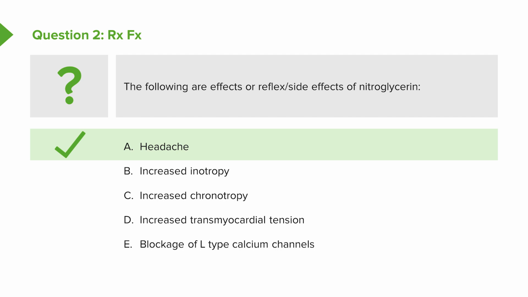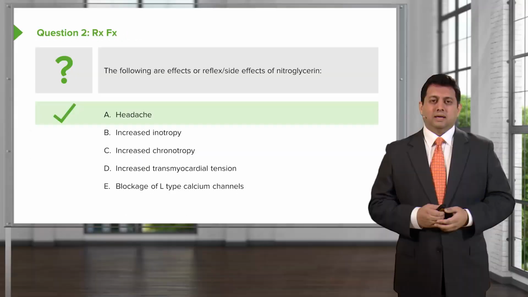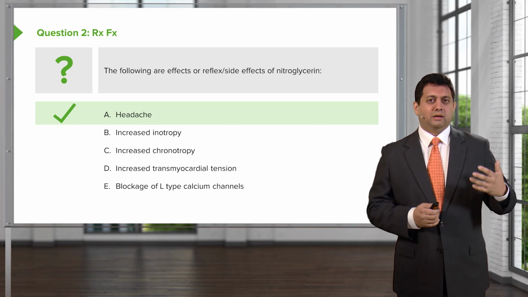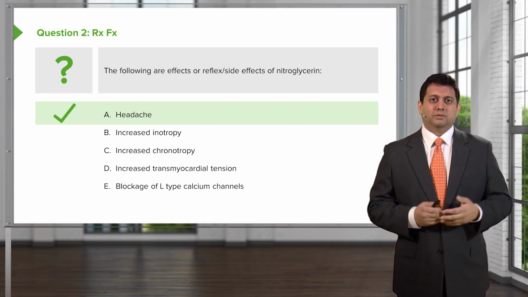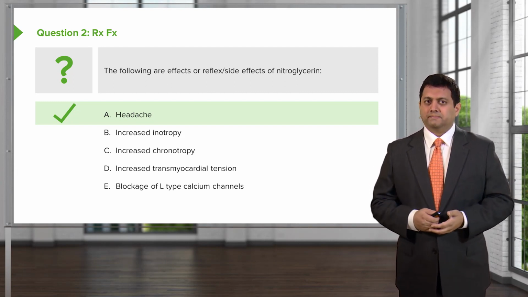Increased inotropy is wrong. Nitroglycerin does not increase the strength of contraction. Remember, ino means strength. Inos was the Greek god of strength. Increased chronotropy. No. Increased chronotropy means increased heart rate. The god Chronos was the god of time, so that's where we get chronotropy from.